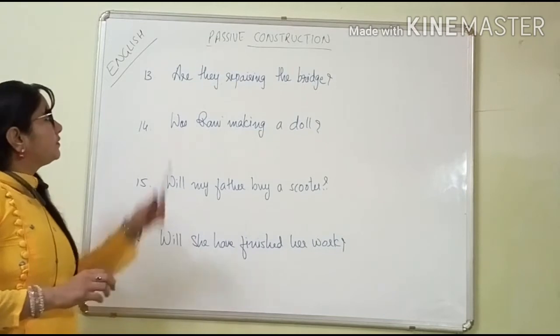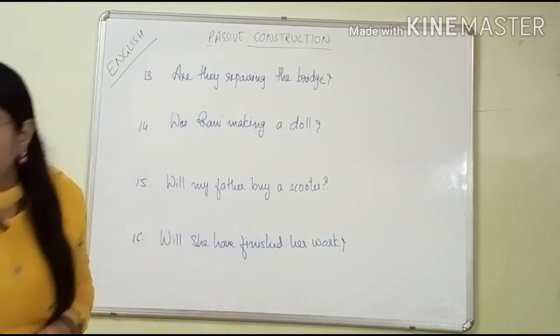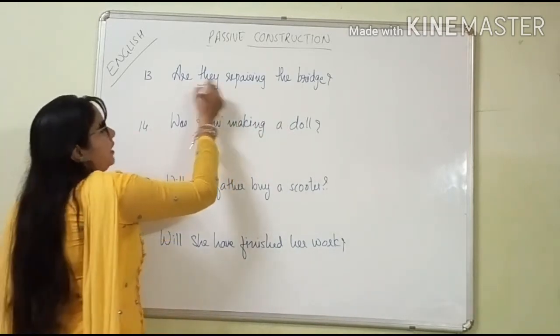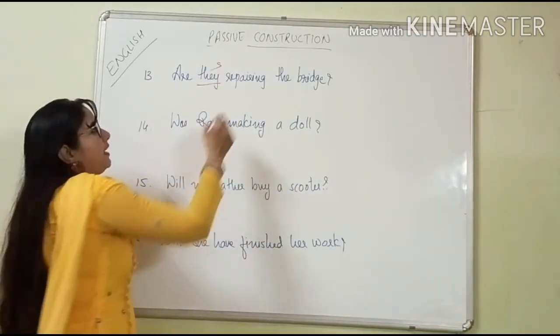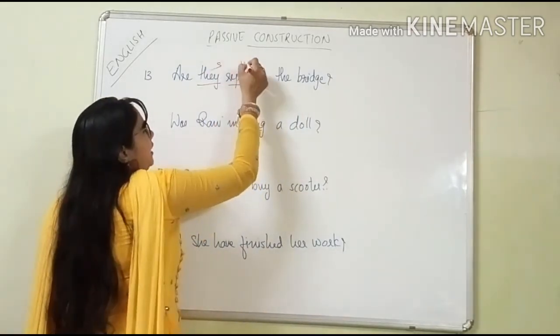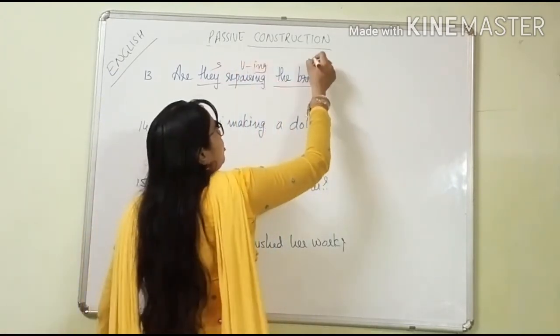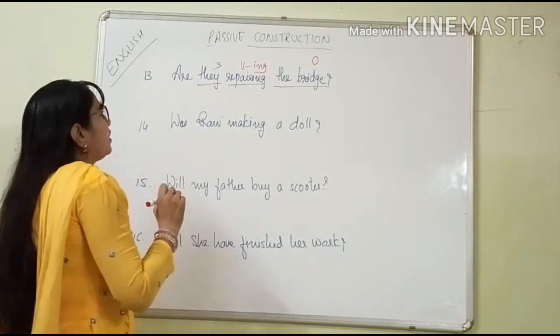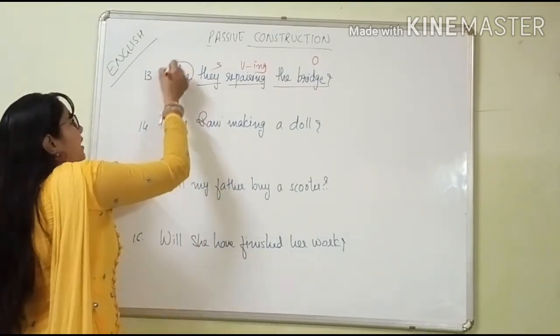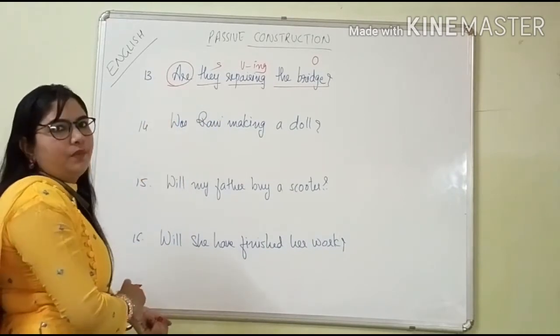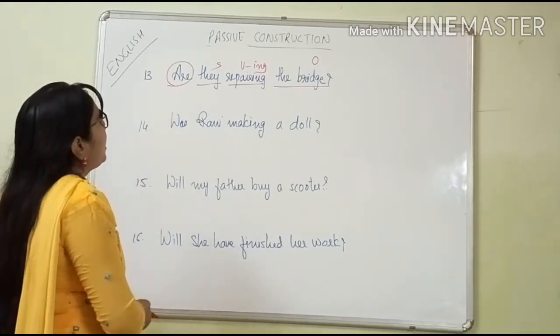Sentence. "Are they repairing the bridge?" See now here. They is the subject. Repairing, it means verb plus ing. The bridge is the object. Okay. Let's start. Are is there because here they is there. They is the plural form. So here are is used.